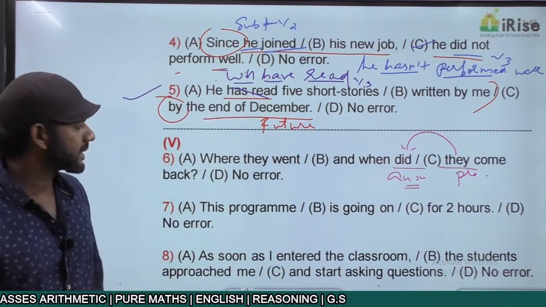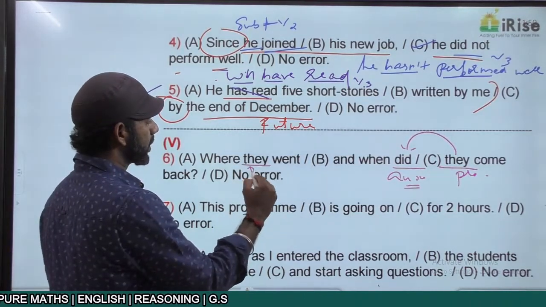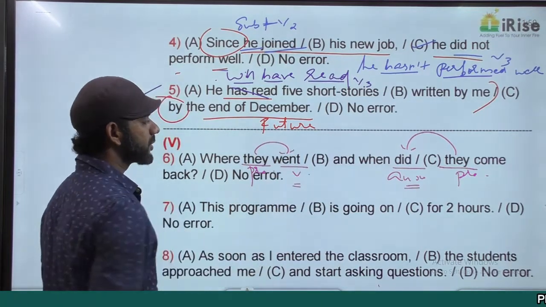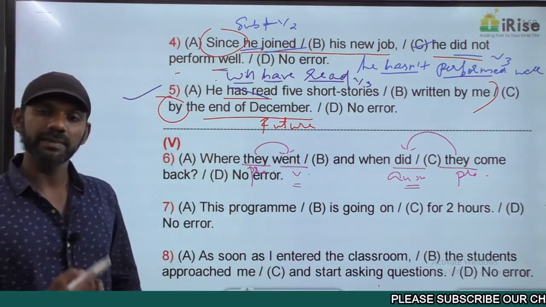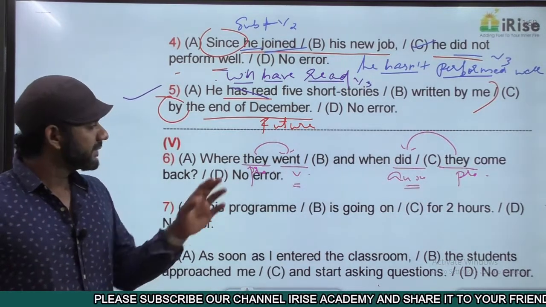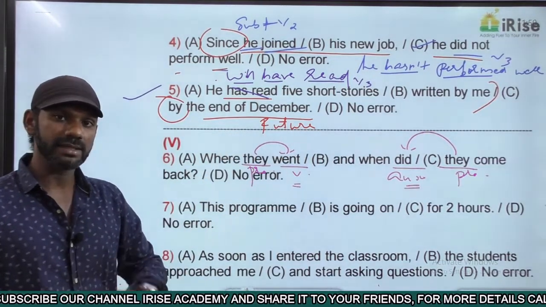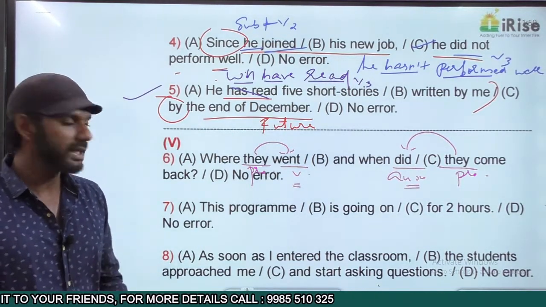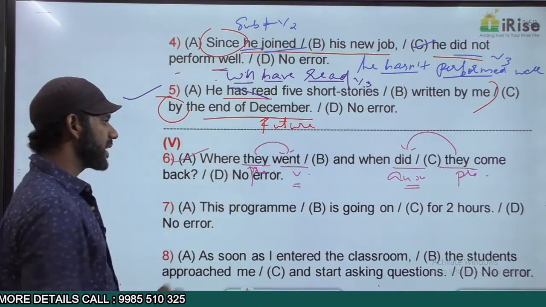When they went, they is the pronoun here. Went is the verb. The verb is coming after the pronoun. The verb can come after the pronoun only if it is not an interrogative sentence. This is an interrogative sentence. The auxiliary verb or the verb must come before the noun or pronoun. That is the rule. We got the answer. The error is in part A.